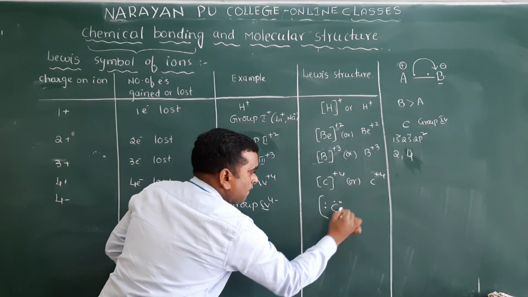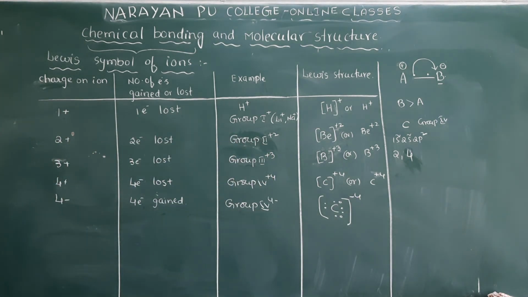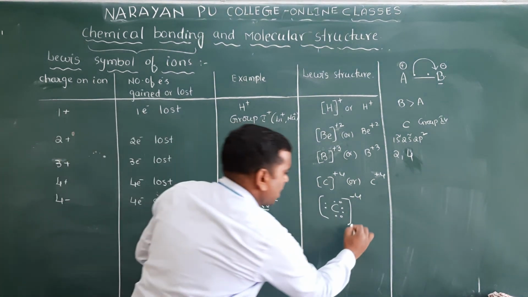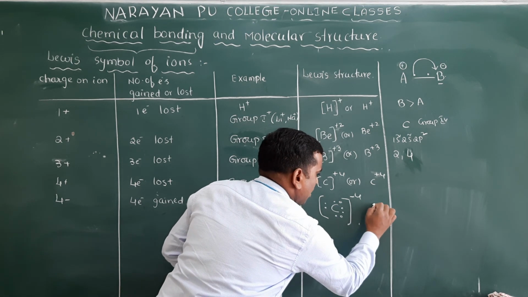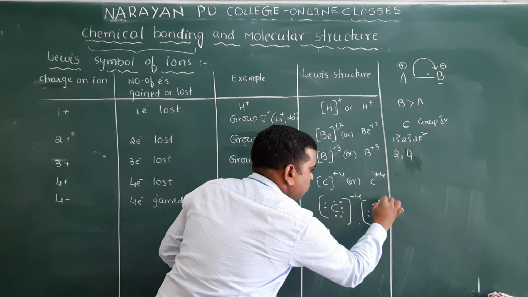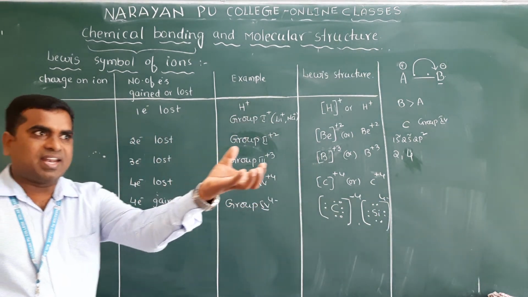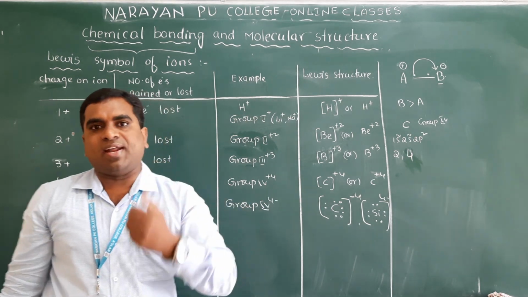this is the stage. If you try silicon, it is also the same. Here, silicon, clear? Carbon, silicon, because these 14th group elements have 4 valence electrons. They can gain 4 electrons to attain the octet.